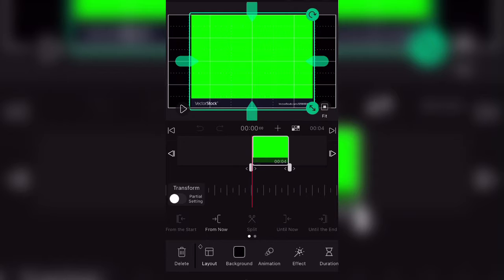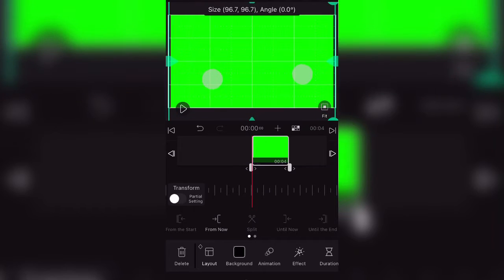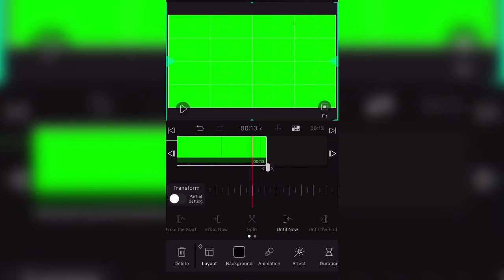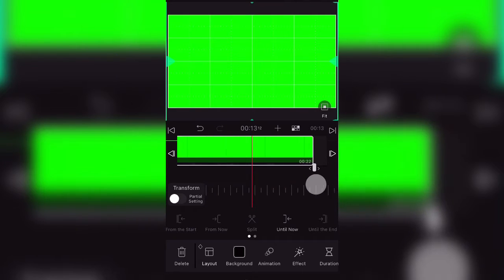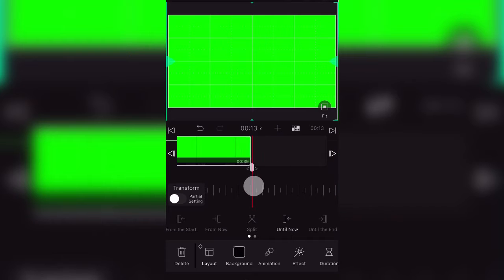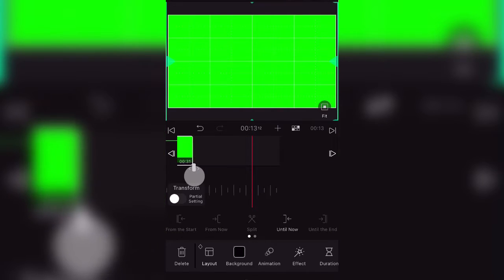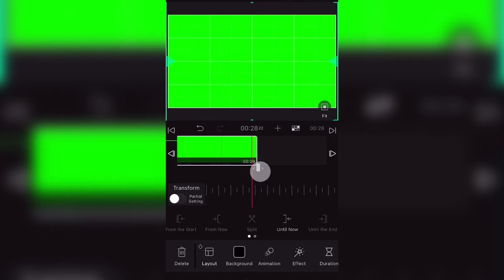And in my case, I need to enlarge it to where the green screen fills the entire thing, and we're going to do a 30-second clip. So expand it out to 30 seconds like so, and we're going to render it. And a lot of this can be edited down if it's too long or too short. Like I said, Vllo is an awesome thing.